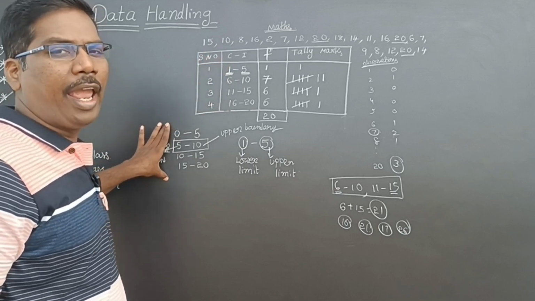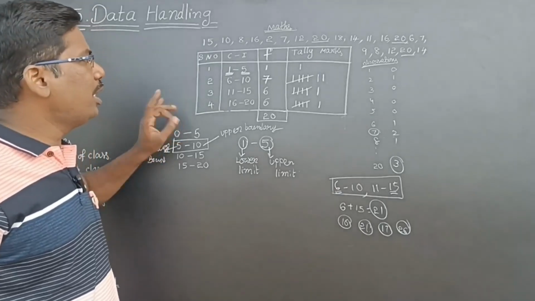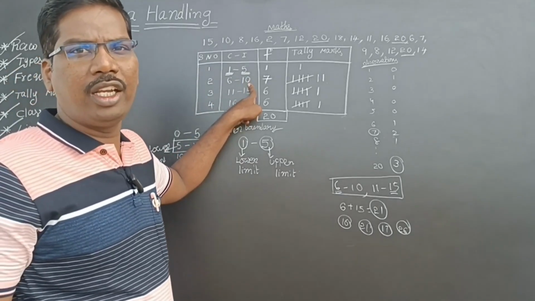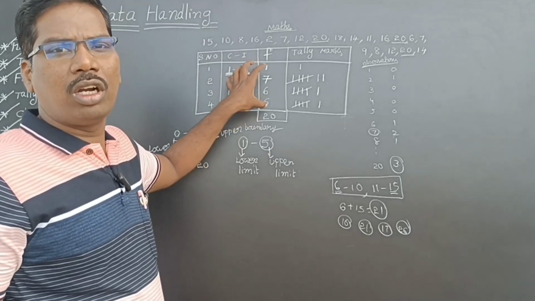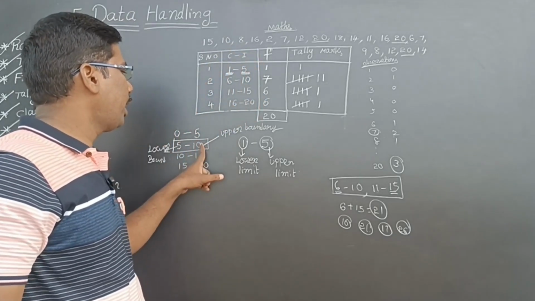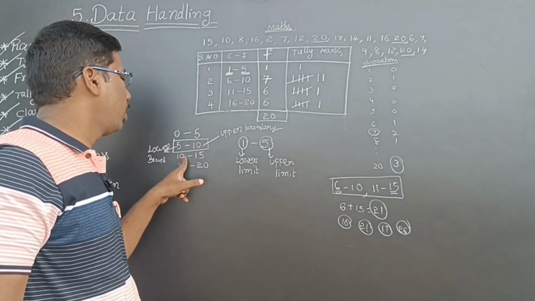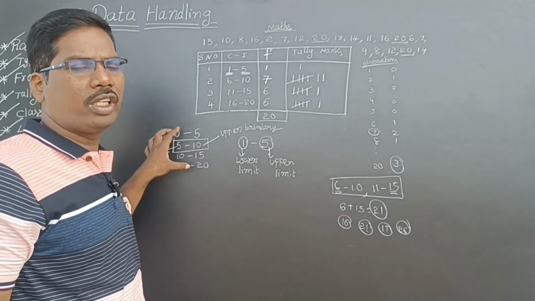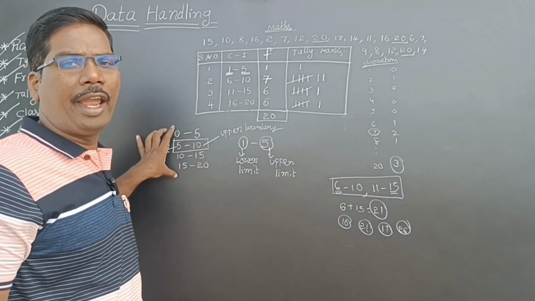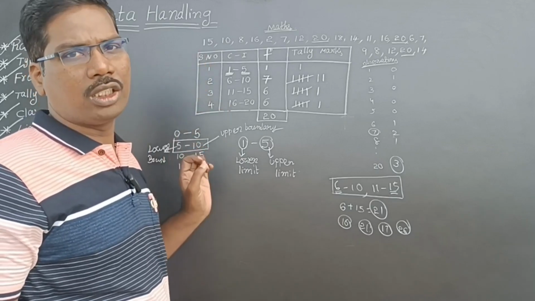These class intervals are exclusive class intervals. Means if I get 10 marks here, I can include it, so these are called inclusive class intervals. These are called exclusive. If I get 10 marks, I have to keep them here only; I should not keep them here. So we are excluding 10 marks here. That is why these are exclusive and these are inclusive class intervals.